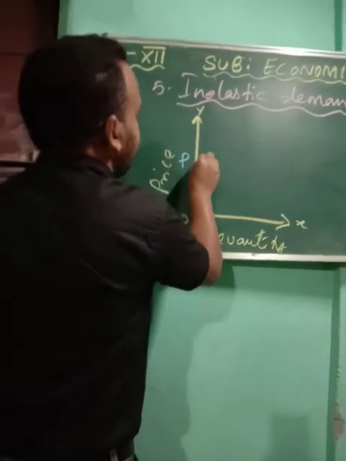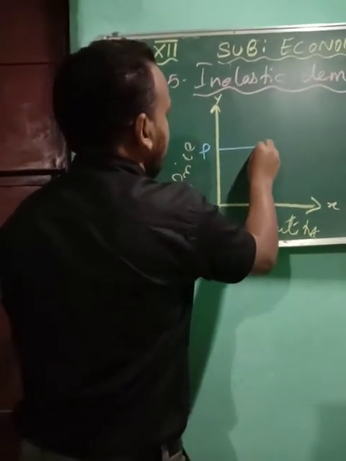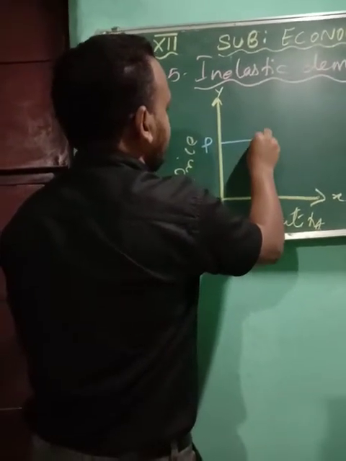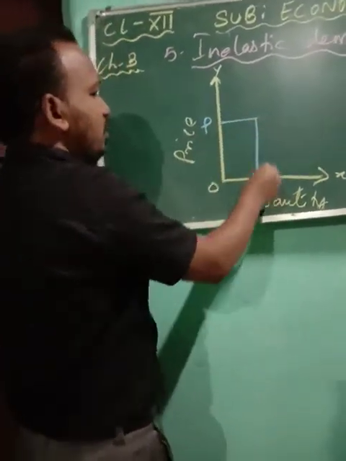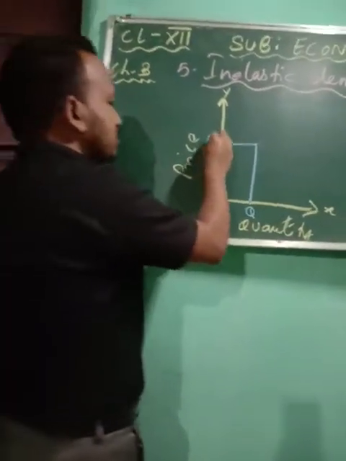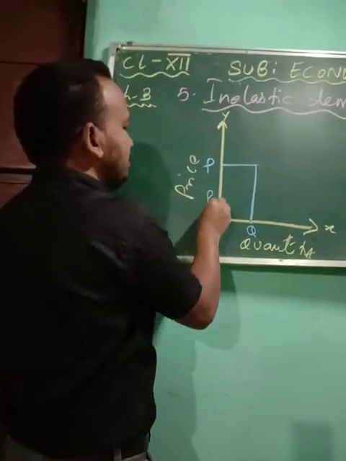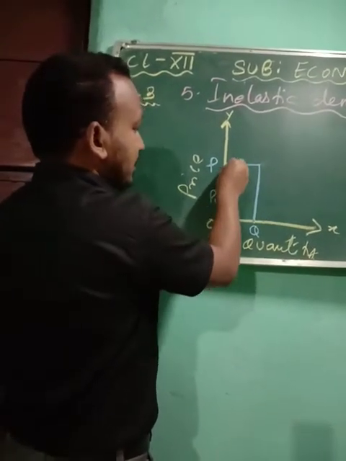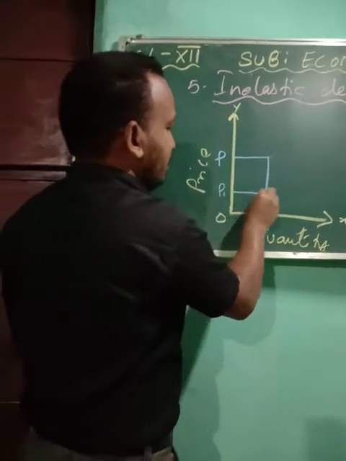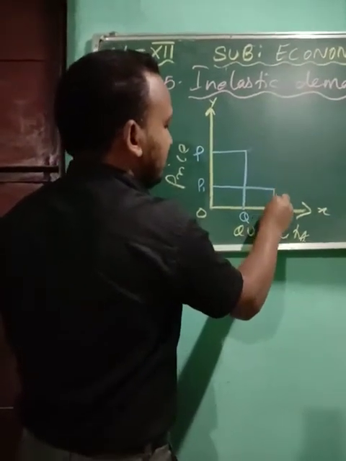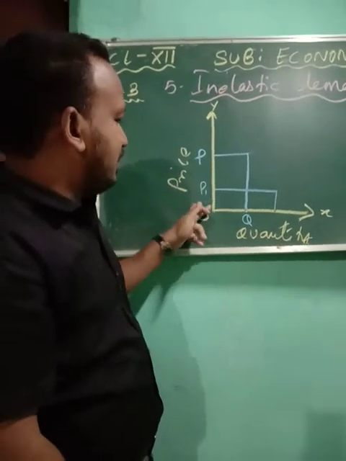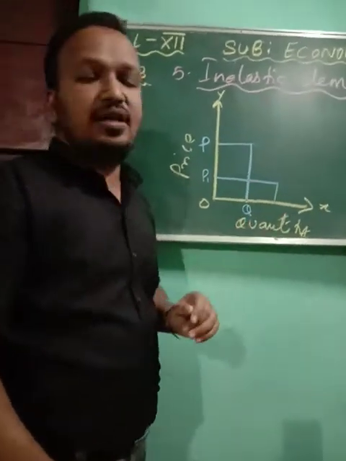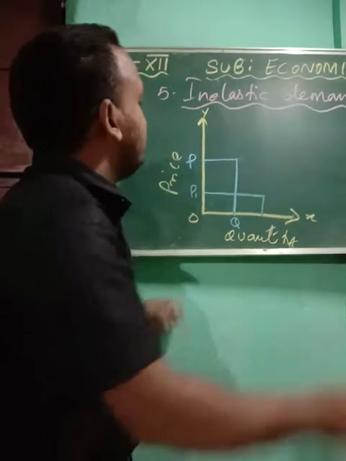The first one is P, and we are looking at the quantity, that's Q. So when the price is P, the quantity demanded was Q. Now suddenly there is a fall in the price. So you see there will be more change in the price, but there will be less change in your quantity demanded. At the rate the price is decreasing, the demand is not increasing at the same rate.